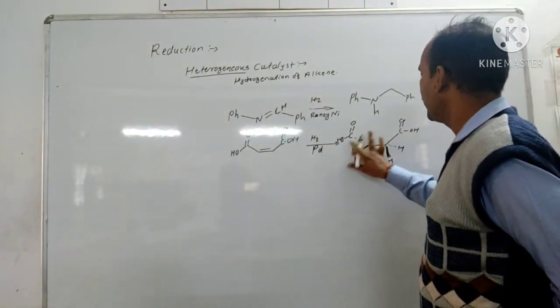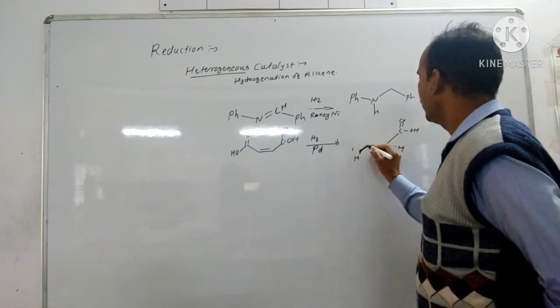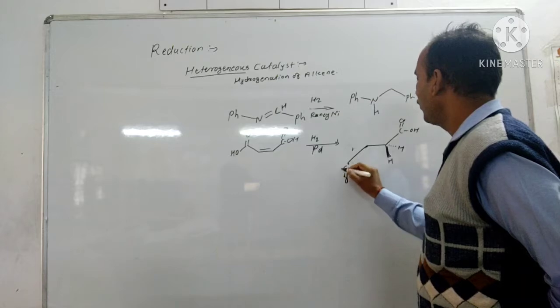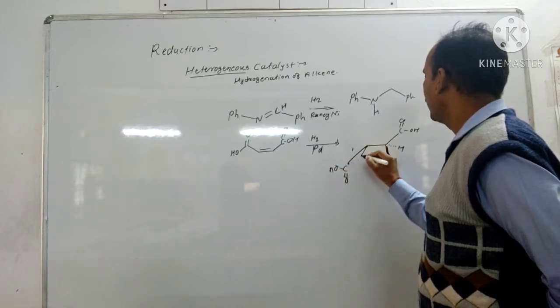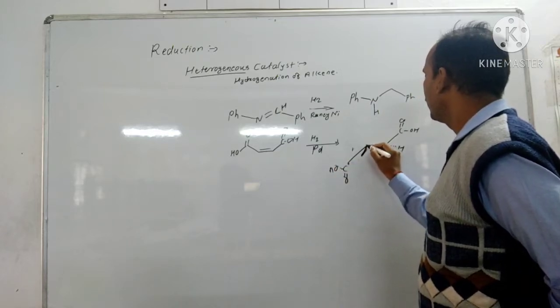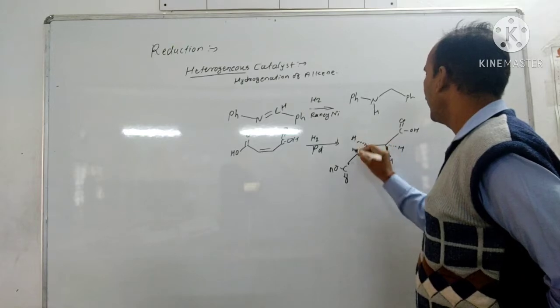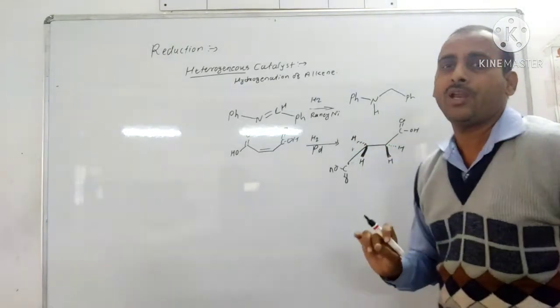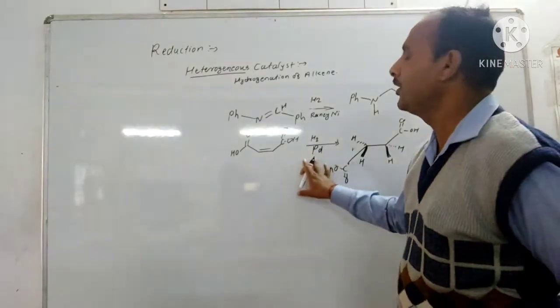Now we can write this as COOH, H, and here is also H. So this product is obtained by using this hydrogenation.